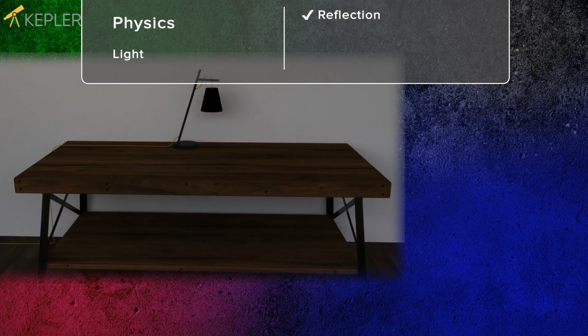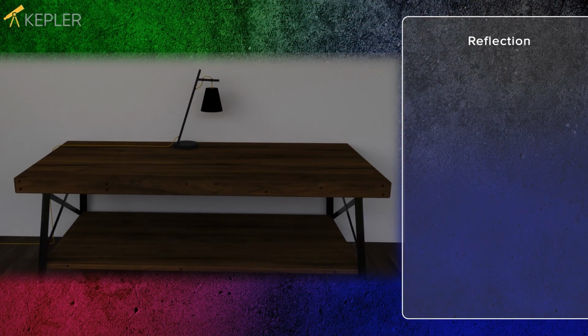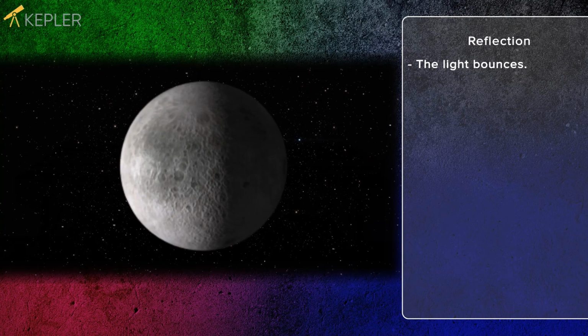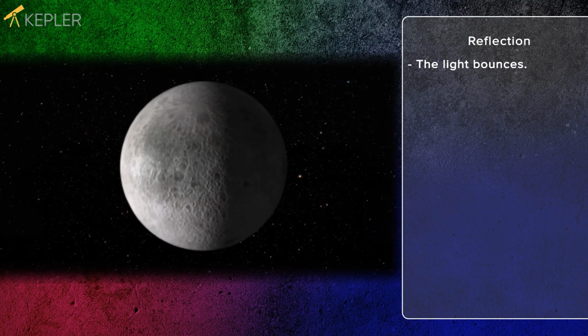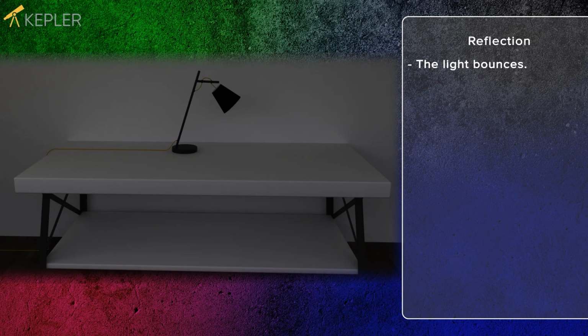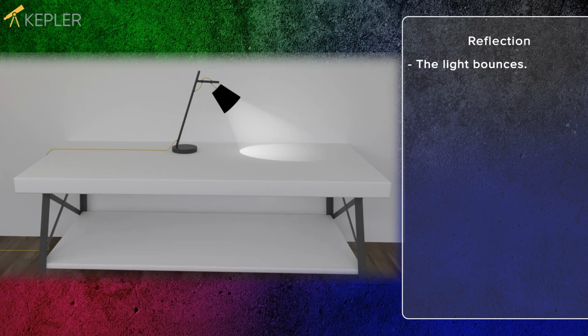One of the properties of light is that it reflects off objects. Reflect means that the light bounces off the object it hits. The moon does not shine on its own, but reflects light from the sun. Light is reflected differently depending on the color of the surface it strikes.